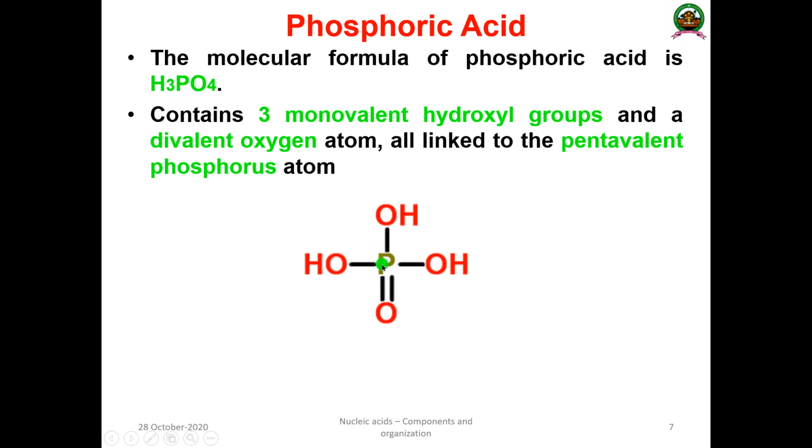It contains phosphorus as the central atom, and there are 3 hydroxyl groups, and 1 oxygen is doubly bonded to it. Here you can see P-OH, P-OH, P-OH, and P double bond O. So that is known as H3PO4, phosphoric acid.